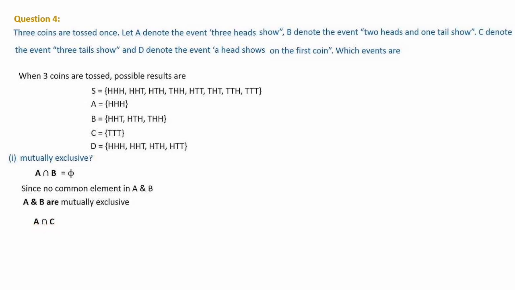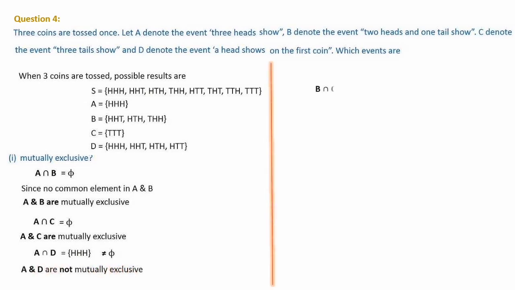So no common element for A and B, they are mutually exclusive. Next, A and C we can consider. In cyclic order, we have to go A and C. When you check, A is having HHH, C is having TTT. There is nothing common. So A and C are mutually exclusive. Next is A and D, first and last we are taking. First one is HHH, and here also having HHH, one HHH is there. That means there is one element common. HHH, that is not equal to null set. Because of that, A and D are not mutually exclusive.